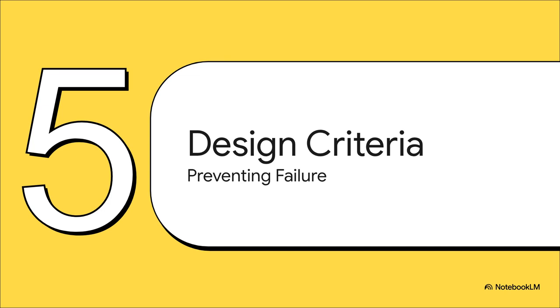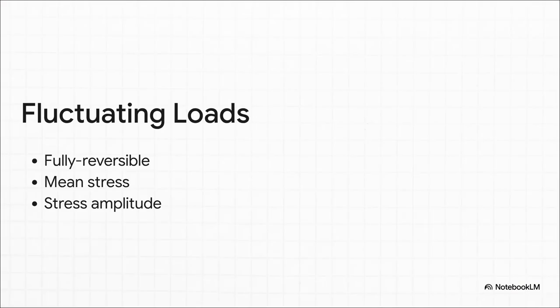Knowing all this behavior, how do we mathematically design our way out of a catastrophic failure? First, we have to deal with the messy reality of fluctuating loads. A fully reversible load, where the stress perfectly swings from maximum tension to maximum compression, is the absolute worst-case scenario used in lab testing. But out in the real world, loads are almost always offset. So engineers have to calculate the mean stress, which is the average load applied, and the stress amplitude, which is how much it bounces around that average.